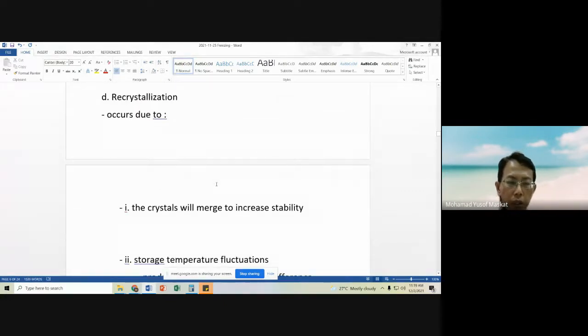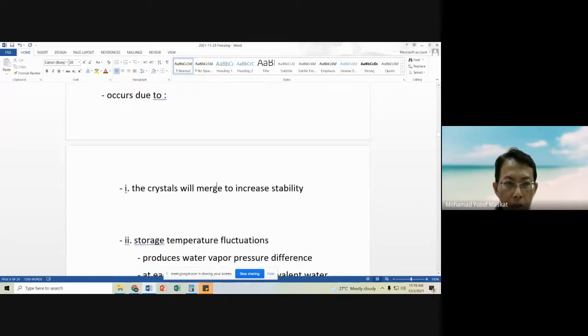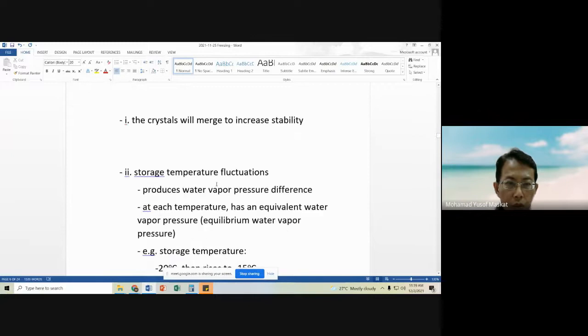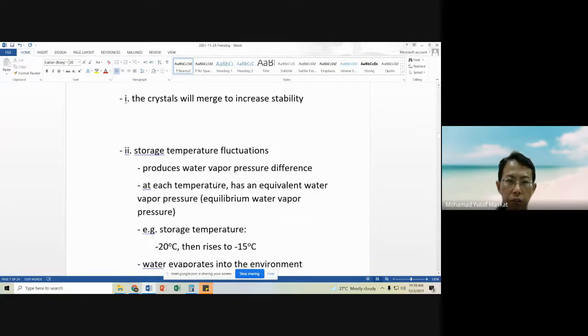Another phenomenon that happens during freezing that we have to understand is recrystallization. This is the reformation of crystals during the freezing process. It occurs, first, because the crystals will merge to increase stability.